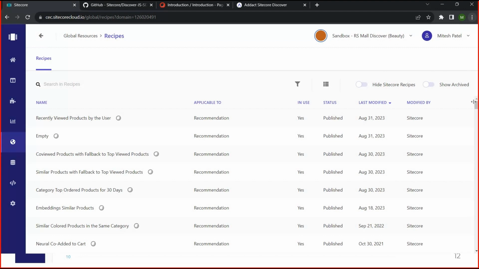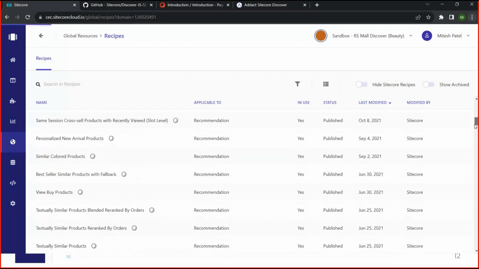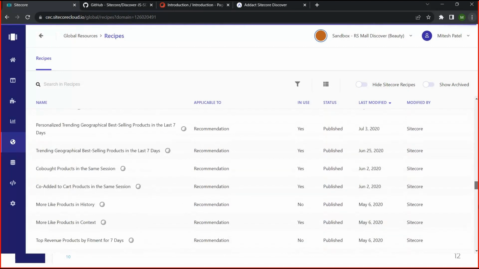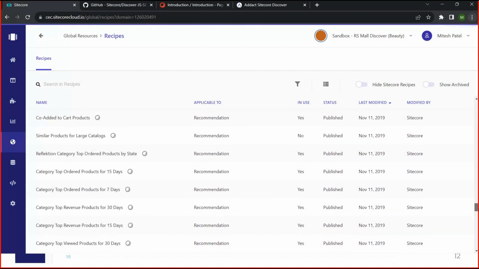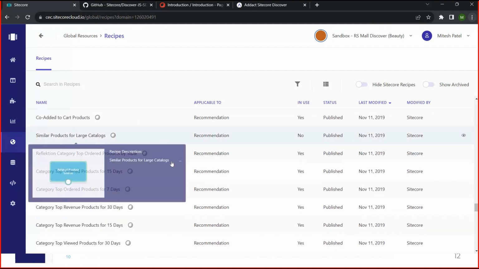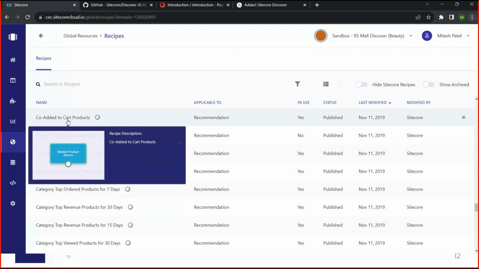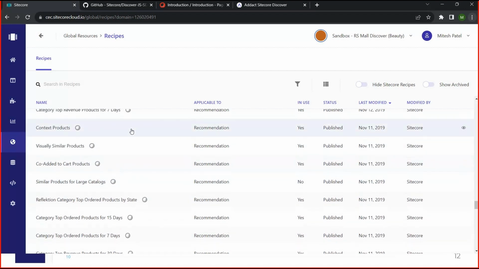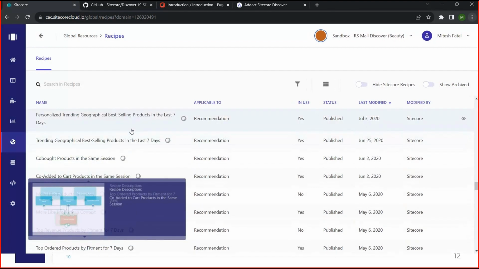So Sitecore Discover has provided so many recipes. You can see the scroll bar, maybe 200 plus recipes are there. Based on our logic and what kind of requirement we have, like similar products for a large catalog, co-added products, products in cart. So we can also see the result, like if you are adding this to the cart, you may also be interested in this kind of product when you are purchasing these products. So it has already created so many recipes.